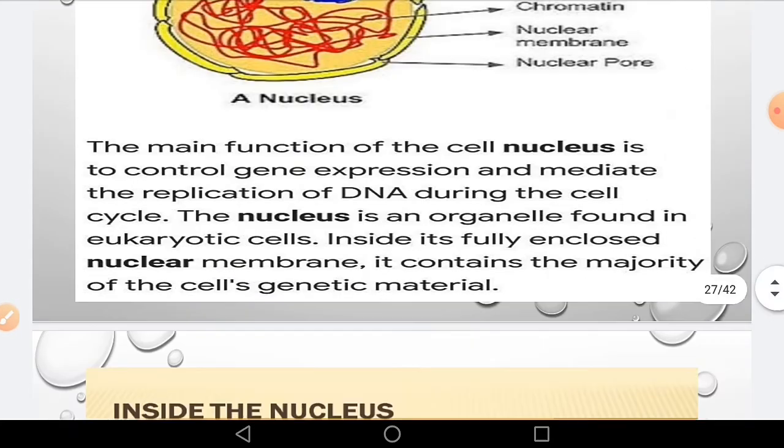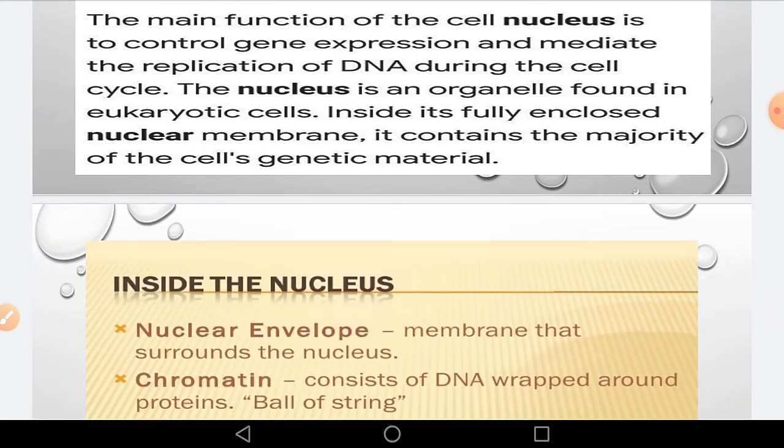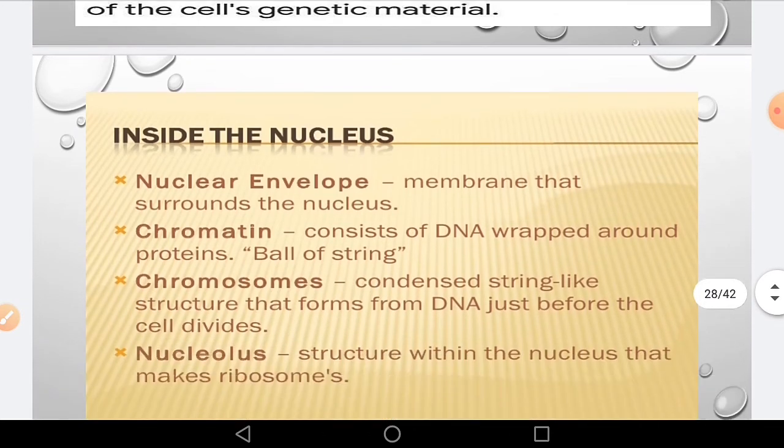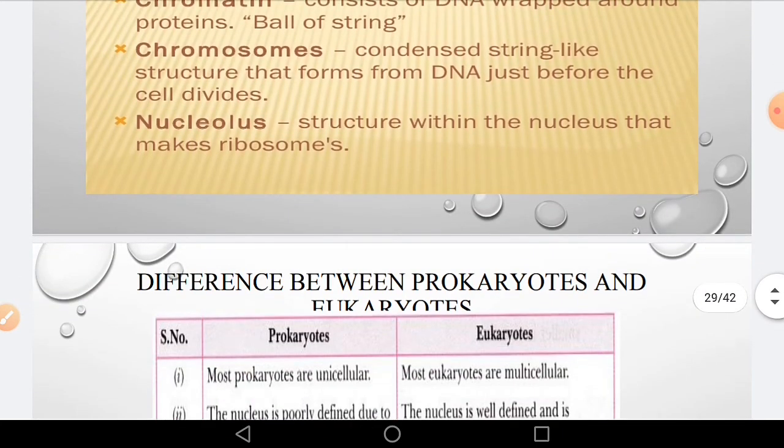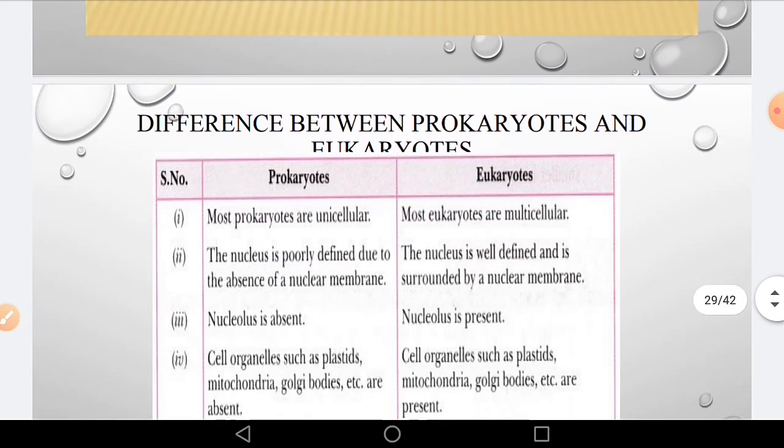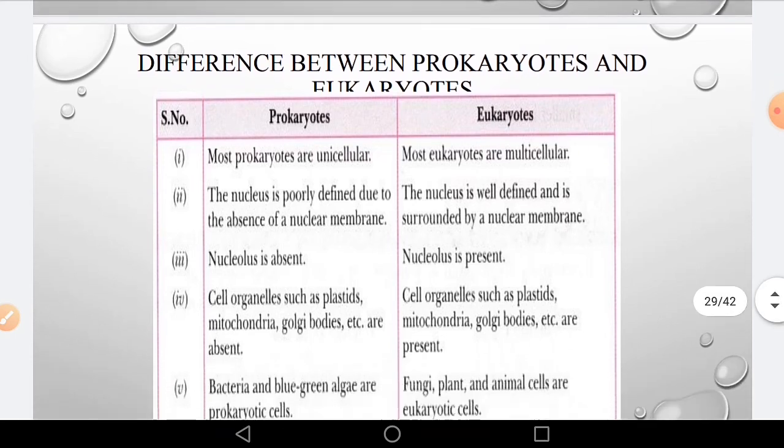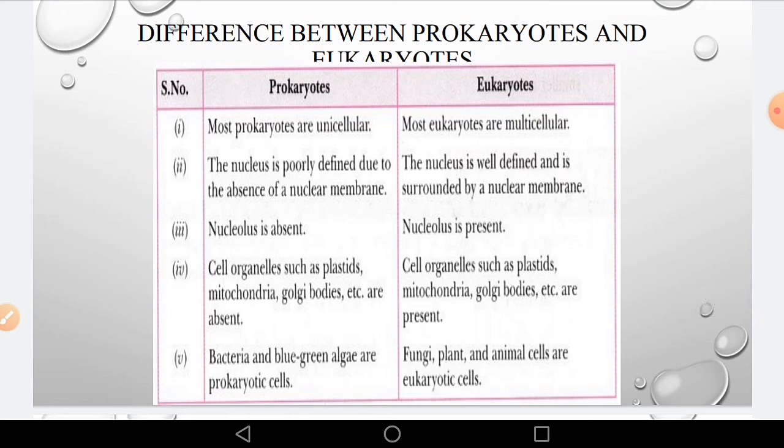Now, in some organisms like bacteria, the nuclear region of the cell may not be properly defined due to absence of a nuclear membrane. Such an undefined nuclear region containing only nucleic acid is called nucleoid. Such organisms whose cells lack a nuclear membrane are called prokaryotic. What do we call organisms that do not have a nuclear membrane? Prokaryotic. Pro means primitive, karyotic means nucleus. So primitive nucleus. Organisms with cells having a nuclear membrane are called eukaryotic.